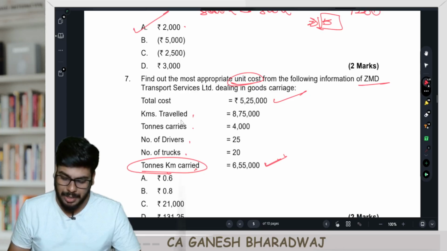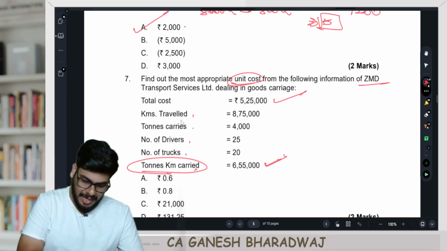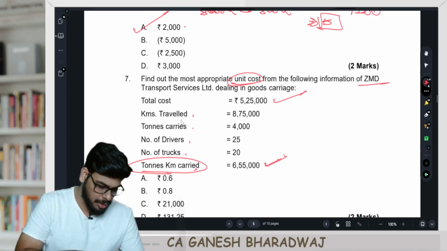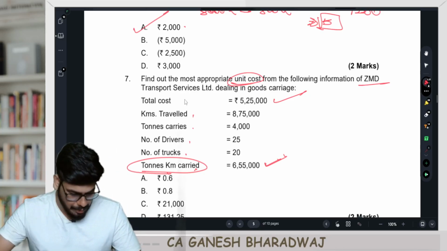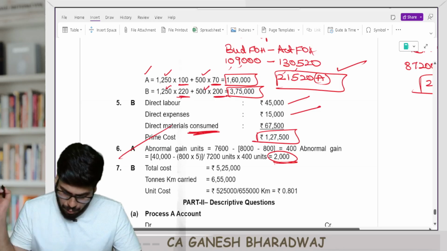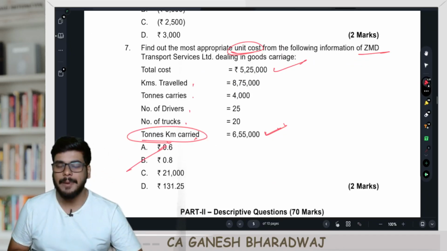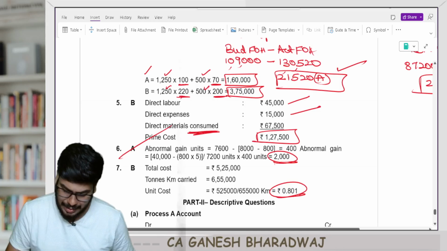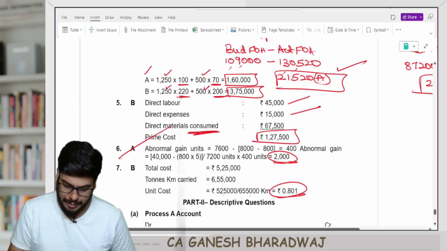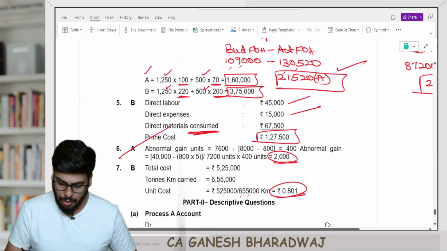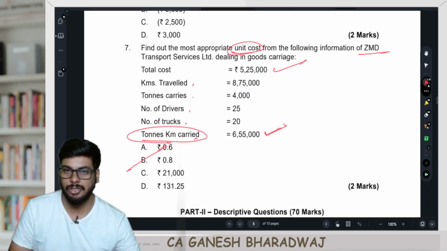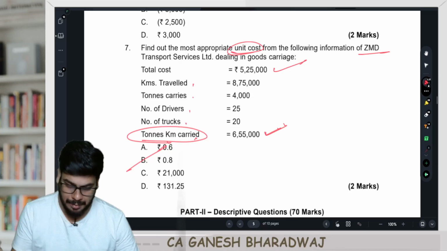So now the cost per cost unit is going to be 5,25,000 divided by what? Divided by 6,55,000. Are you clear with this? How much is this? It is going to be 0.80152 and it just keeps on going. Clear with this, guys? So the answer is going to be B. Are you clear with this? As simple as that. It's going to be 5,25,000 divided by 6,55,000 ton kilometers. Clear with this, guys? You get an answer of 0.8 per ton kilometer.